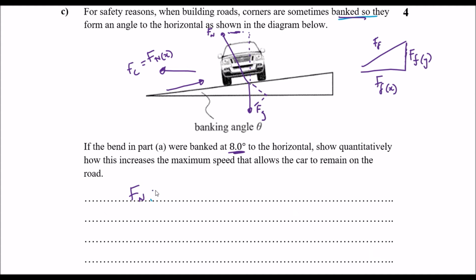So we have our normal force, and it's going to be the component of Fg, which is mg cos theta, okay, because it's an adjacent side and the hypotenuse on the right angle triangle. So mg cos theta.